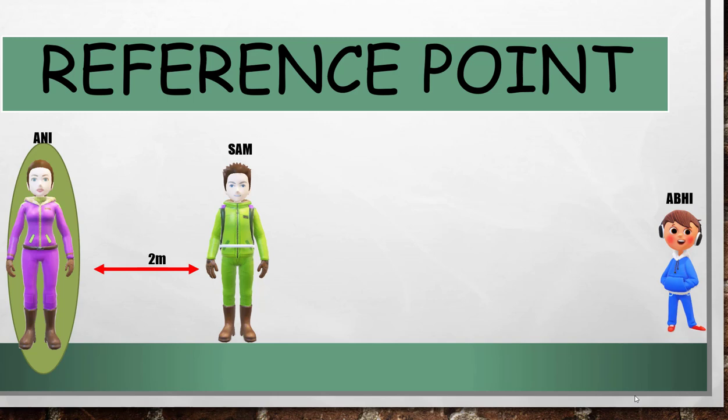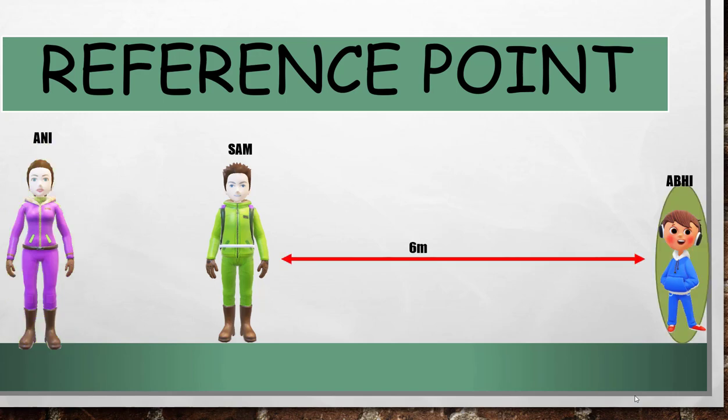So if somebody is taking Annie as the reference point, in that case the distance is 2 meters. But what if somebody takes Abhi as reference point? In that case, the distance increases from 2 meters to 6 meters. Sam is still standing at the same position, but the distance is different because of the difference in reference point. So this is the importance of reference point.